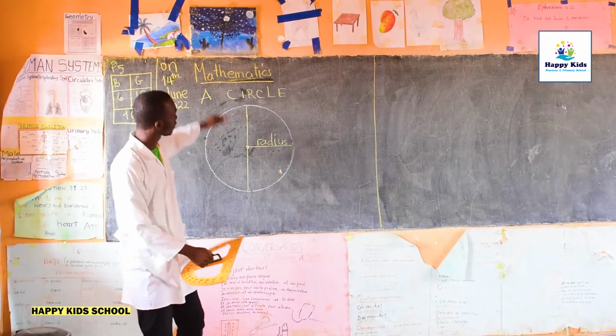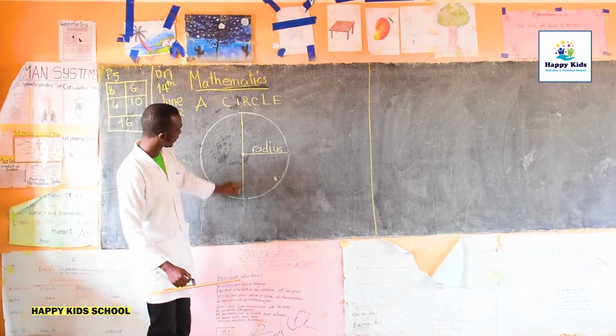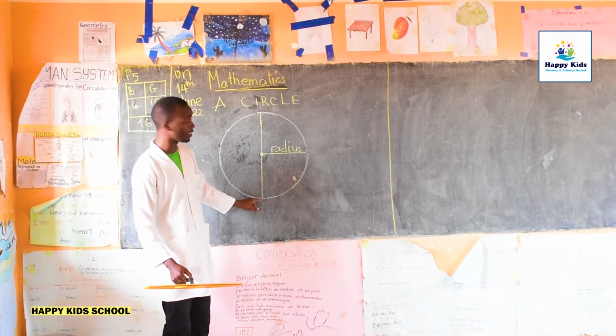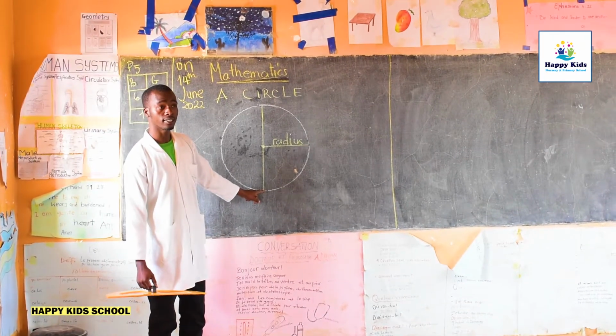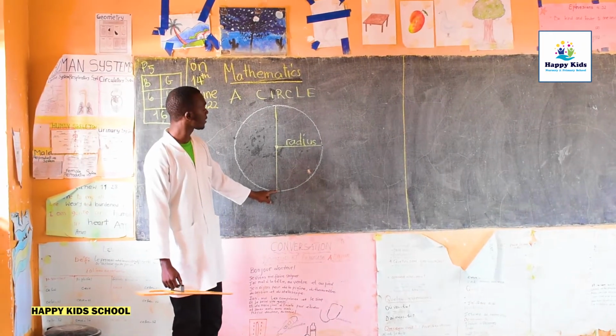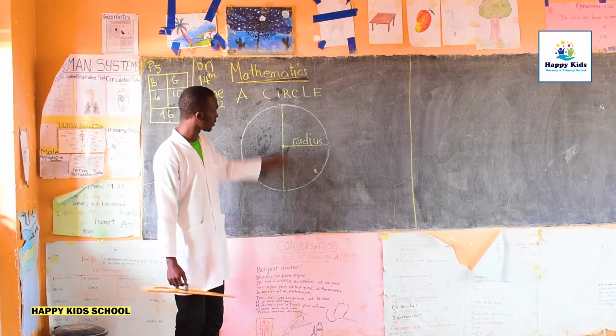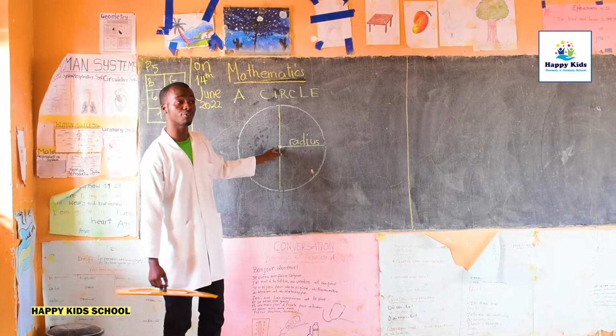Let's have this example. It is from the circle here, and passing through the center, it reaches here on the other side. Can you see? It touches the circle but passes through the center.